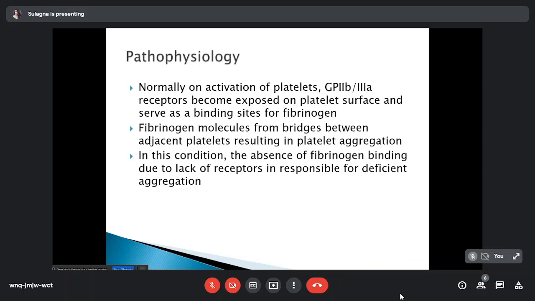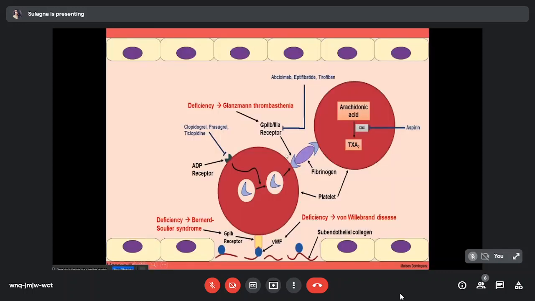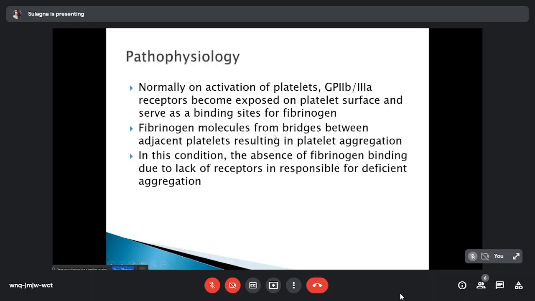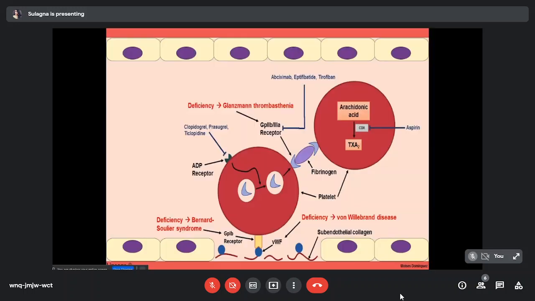So what is the pathophysiology? Normally on activation of platelets, the GP2B3A receptor becomes exposed on the platelet surface and serves as a binding site for fibrinogen. This fibrinogen forms a bridge between two adjacent platelets, thus platelet aggregation occurs. In this condition, the absence of fibrinogen binding due to lack of receptor is responsible for the deficit in aggregation. So here there is a deficiency in platelet aggregation leading to a platelet function disorder.